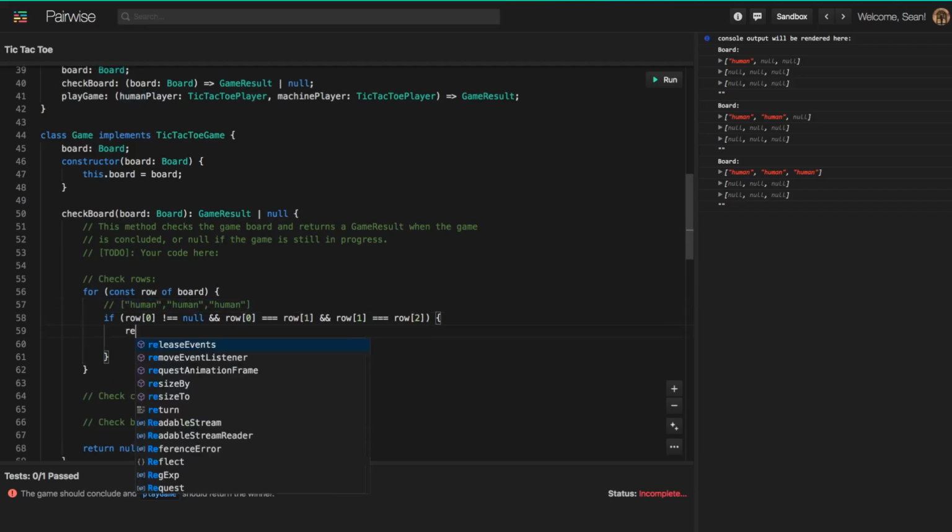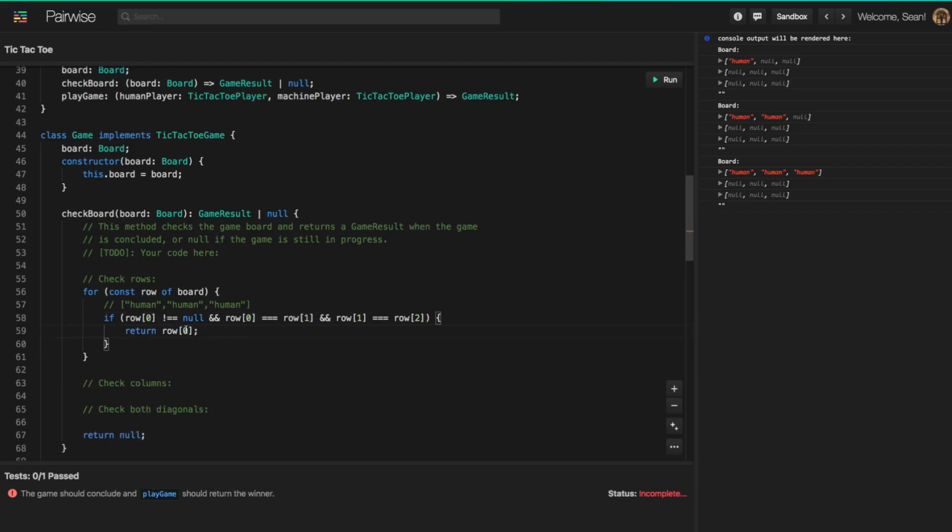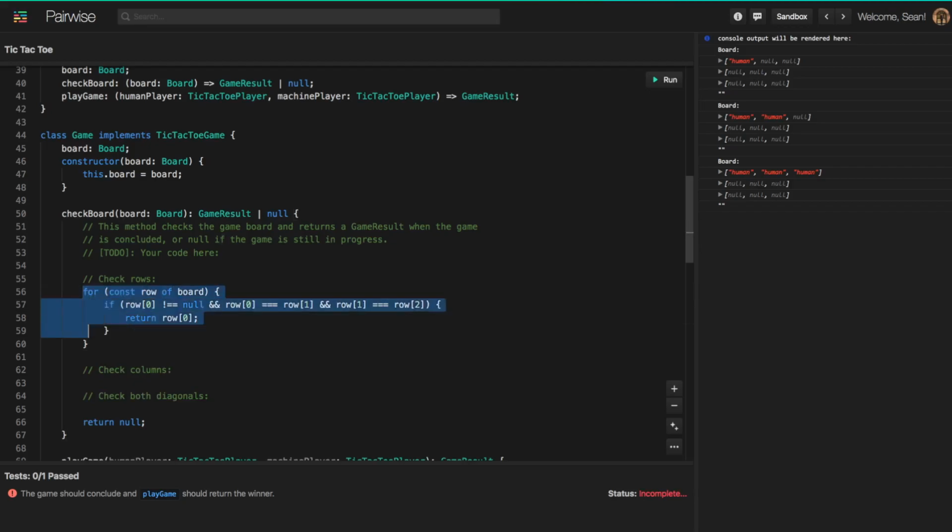And so then we can just return whatever element we have in the first position. Really, we can return any of these elements, but we can just use the first position because we have to return one of them. So this will effectively check this row, and as soon as we find 3 elements which are the same, we will return whatever that element is. And this will go through and check all 3 rows in the board. If we don't meet this condition, then nothing will happen, and we will get all the way through this for loop and end up here.